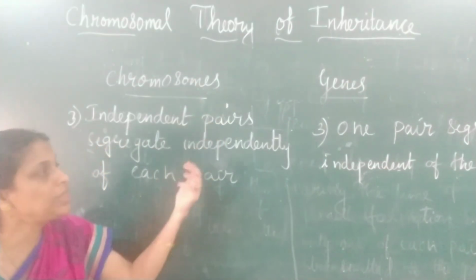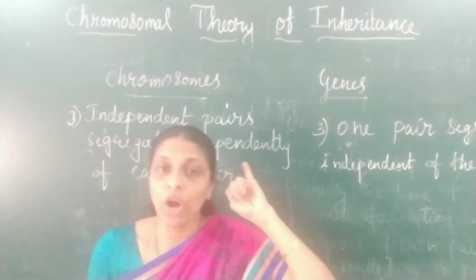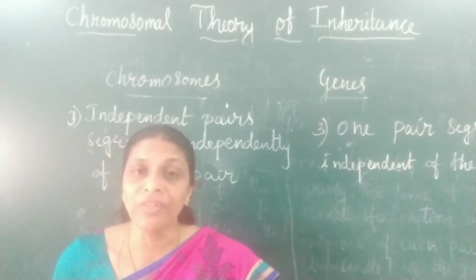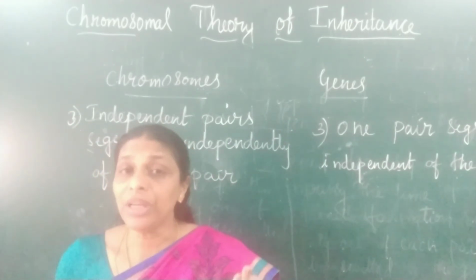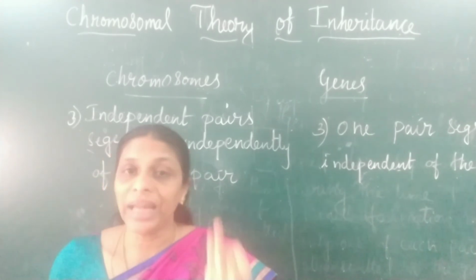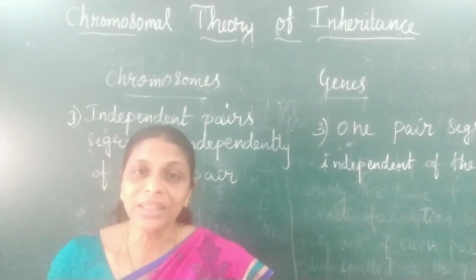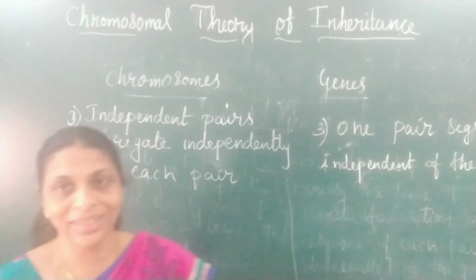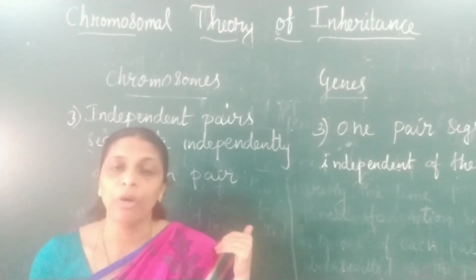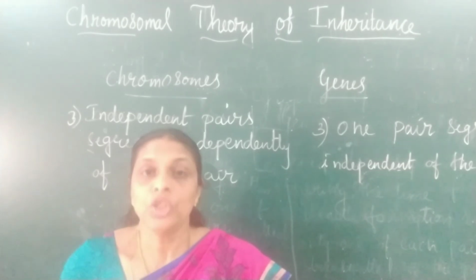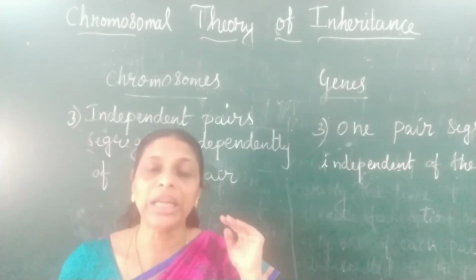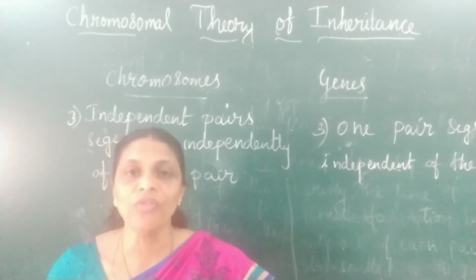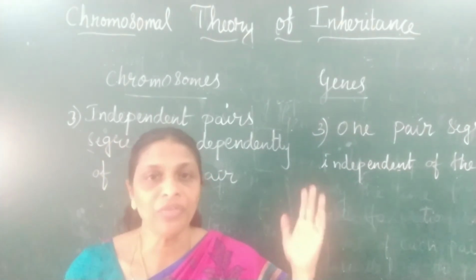The first point, that they occur in pairs, is from the law of dominance. The second point, that they segregate during gamete formation such that the gamete receives only one of each pair, is the law of segregation. The third point, that independent pairs segregate independently of each other, Mendel explained with his law of independent assortment. So this chromosomal theory of inheritance is just an improvisation of Mendel's basic laws of inheritance.